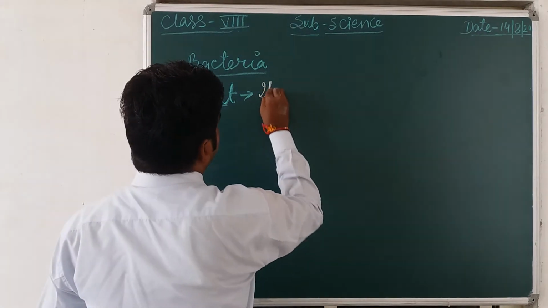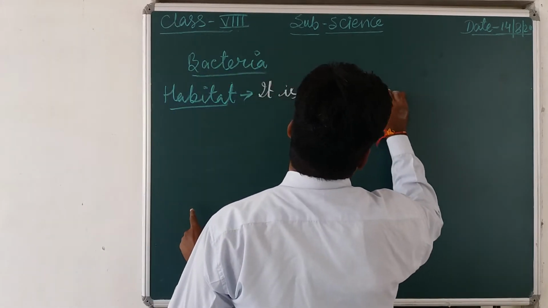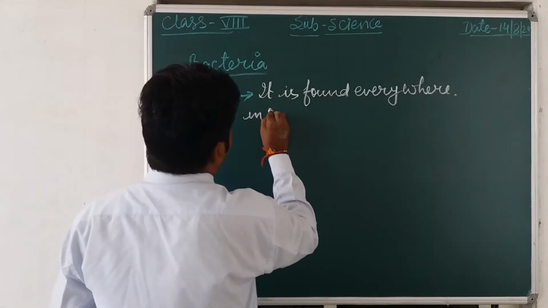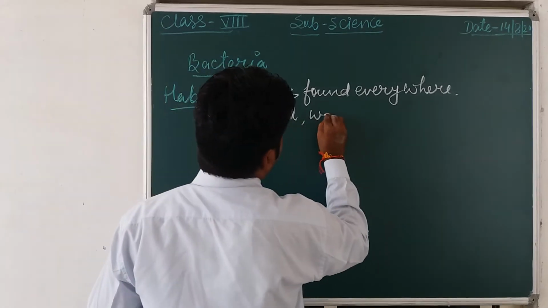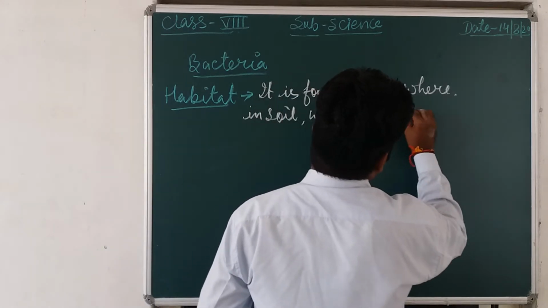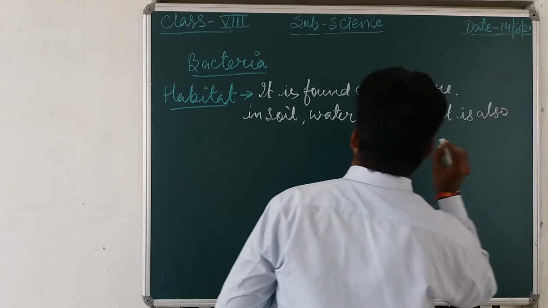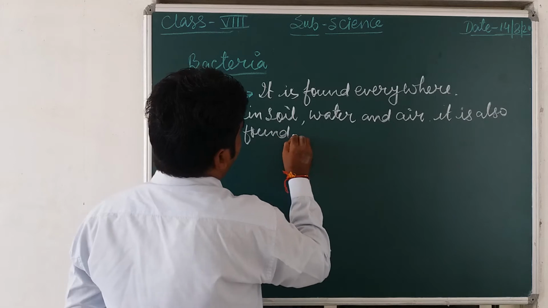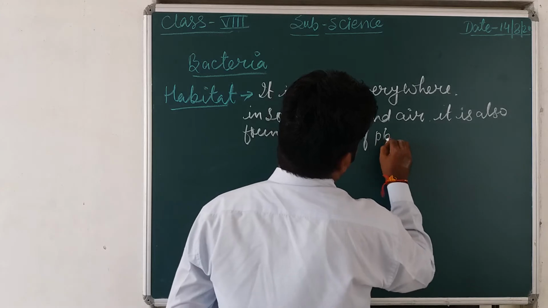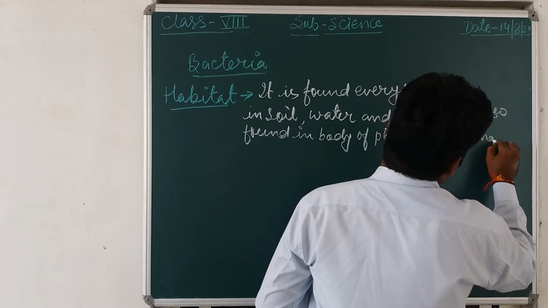So it is found everywhere, in soil, water and air. It is also found in the body of plants and animals.